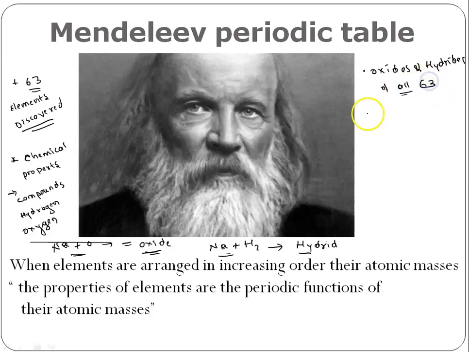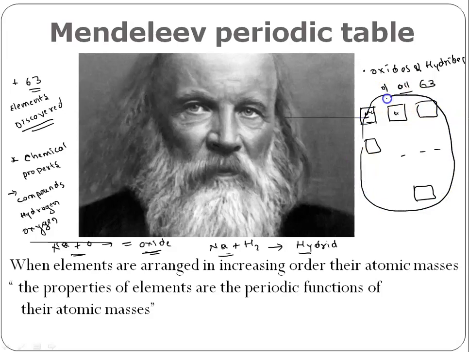So then what he did, he took 63 cards, and he started writing all the chemical properties on them. He started writing oxides, hydrides, and the atomic mass. He started writing the mass of each individual element. Like that, he prepared all the 63 cards.